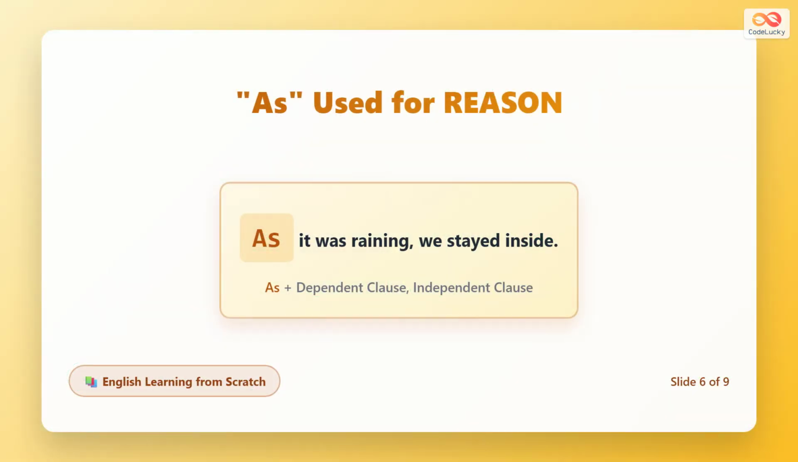When as shows reason, the dependent clause comes first to explain why the main action happened. As it was raining, we stayed inside means the rain was the reason we did not go out. Notice how as at the beginning makes the reason clear and direct.